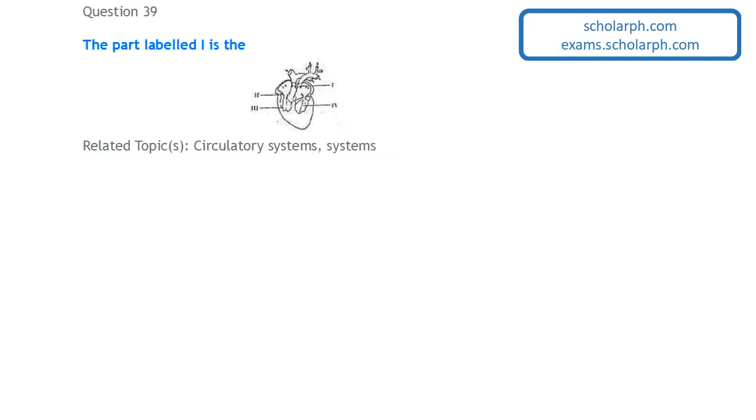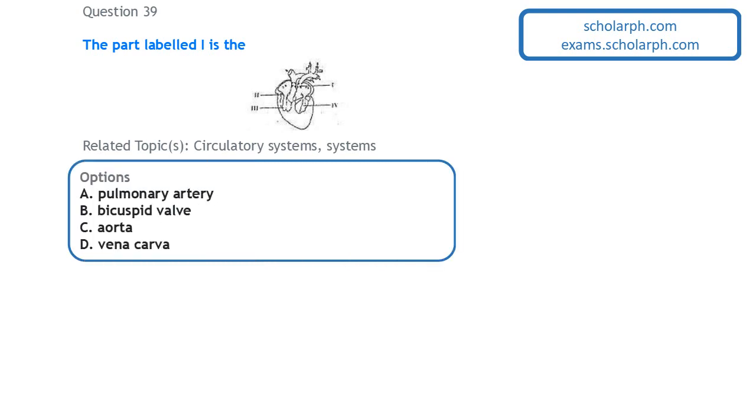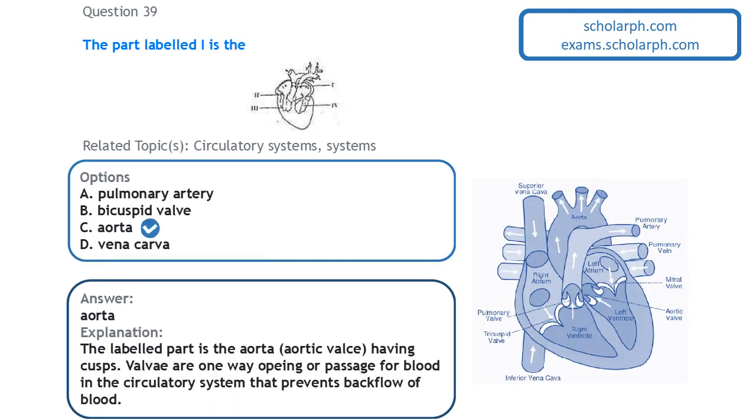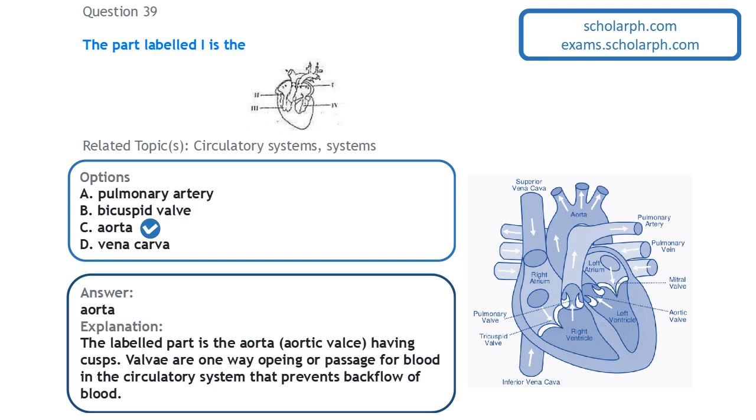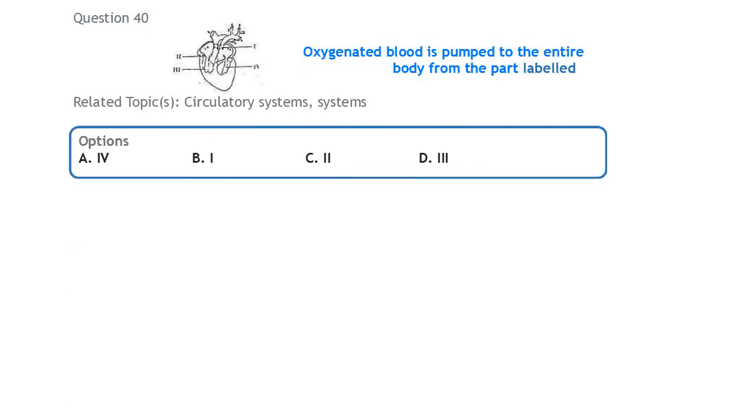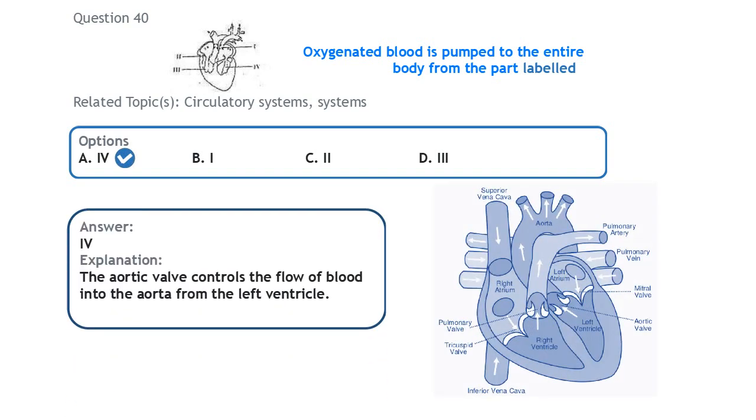Next question, on the circulatory system. The part labeled I is the aorta, which is the biggest artery in the circulatory system. That is the artery closest to the heart, and that is where blood flows out of the heart. Next question on the circulatory system. Oxygenated blood is pumped to the entire body from the part labeled IV, the left ventricle, where oxygenated blood is pumped from the heart.